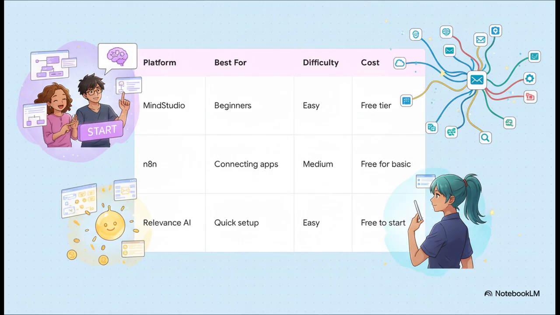There are these amazing no-code platforms out there that are designed for beginners. Tools like MindStudio, N8N, and Relevance AI let you build powerful stuff just by dragging and dropping blocks around. Most even have free plans so you can start experimenting today without spending a penny. MindStudio, for example, is great for your very first project, while something like N8N is a beast at connecting a ton of different apps together.